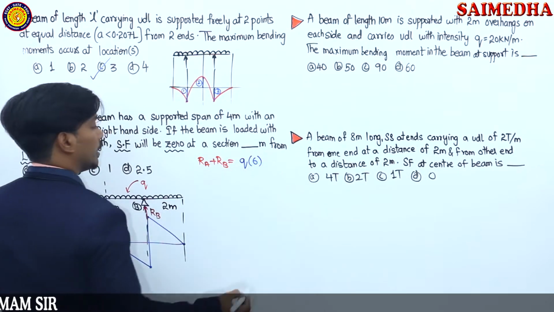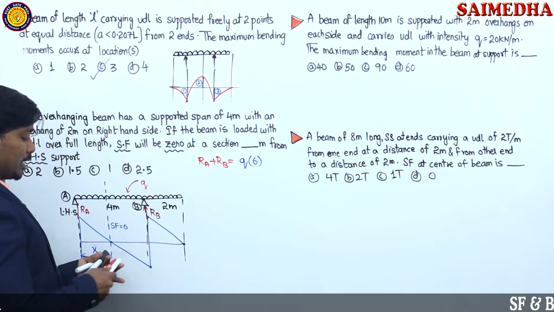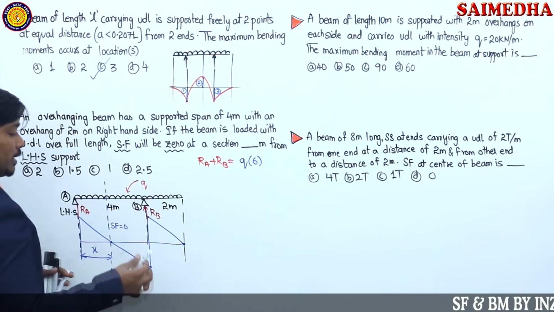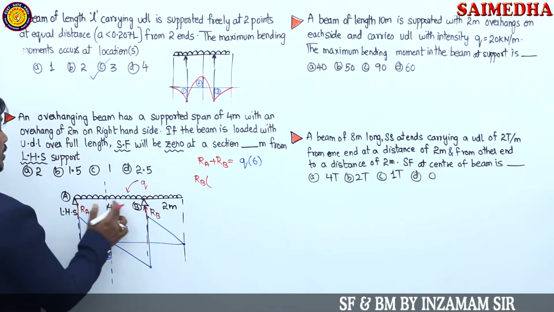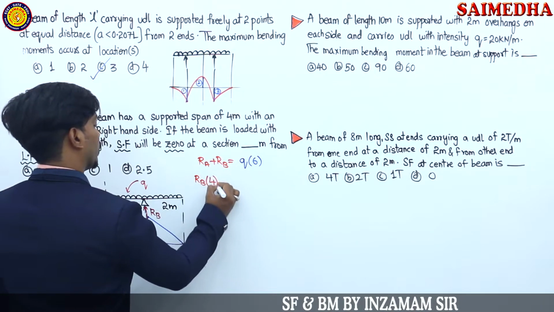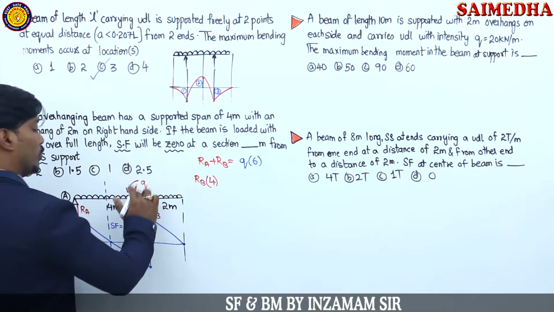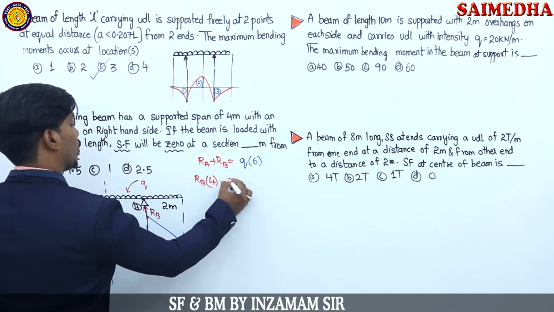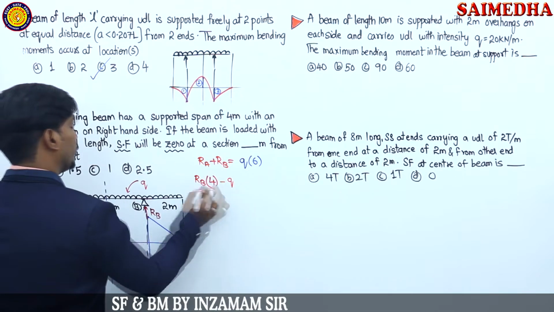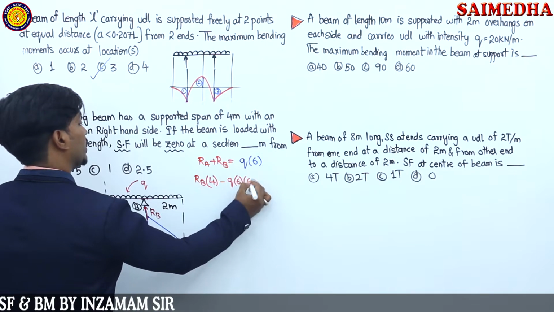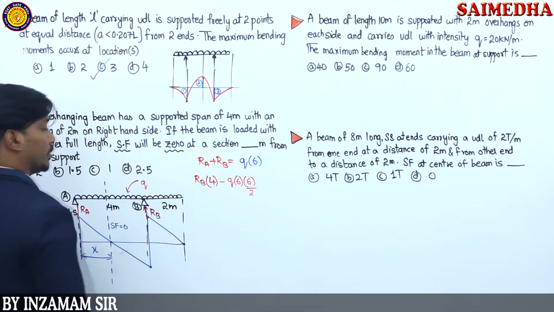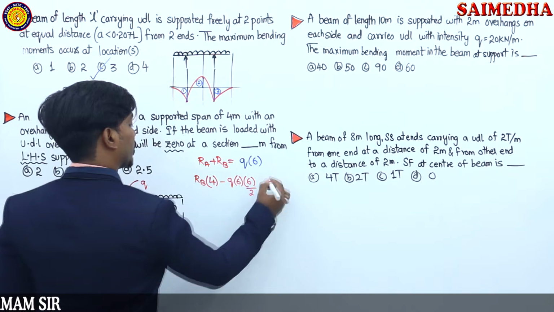Okay, Q times of 6, or you can write in terms of shear forces guys. So I'm taking this W is equals to Q. So we can write here Q times of total 6. Okay, now taking the moments. How can we take the moment? RB into distance, that is RB into L. What is the L now here? 4. RB into 4, that is the upward bending moment. Downward bending moment guys, it's going to become Q into 6 divided by 2 into 6 divided by 2. Is equals to 0.